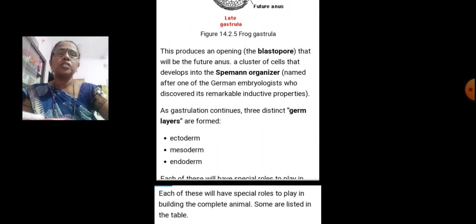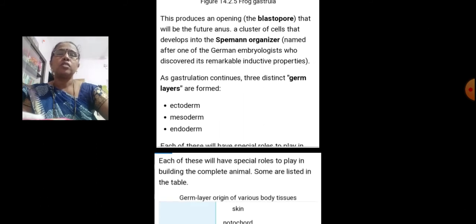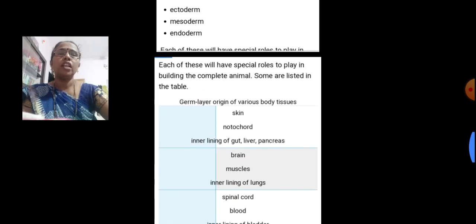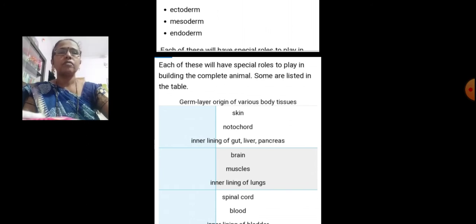As gastrulation continues, 3 distinct germ layers are formed, called ectoderm, mesoderm, and endoderm. Each of these has a special role to play in building the complete animal. Some are listed in the table.